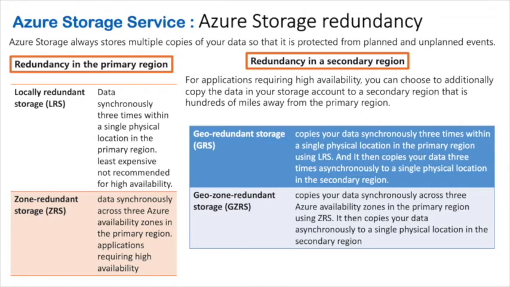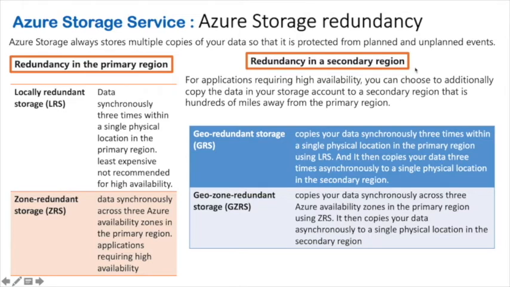Now the important thing is redundancy. Whenever you store your data in Azure, it keeps multiple copies of your data, so it can be protected from any planned or unplanned event. There are two categories: redundancy in the primary region and redundancy in the secondary region.